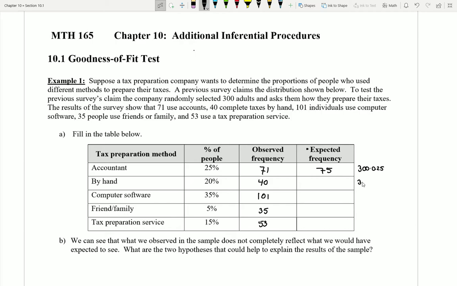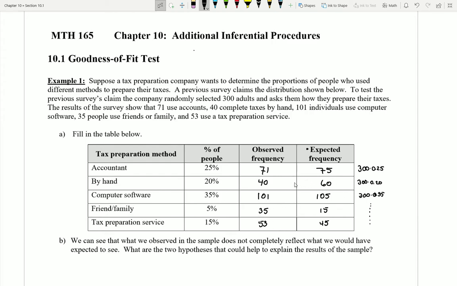Notice to get all of these other values, we're going to do, again, very simple calculations. Here we're going to do 300 times 20%. The next box we would do 300 times 35%. Notice again, we're just taking these percentages and multiplying them by the 300. If I continue that on down, I think I'll end up with the following numbers in my boxes, and you can go ahead and confirm that the numbers that I'm writing here are indeed accurate. So these are the values that I would have expected to get. And again, I can see that some categories seem kind of close.